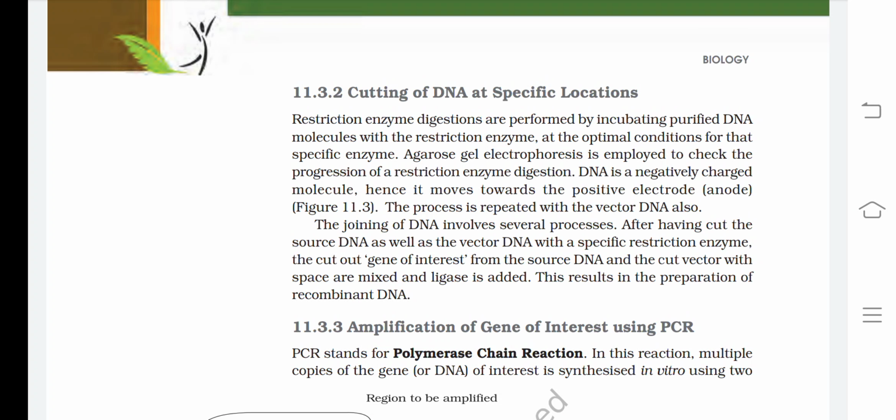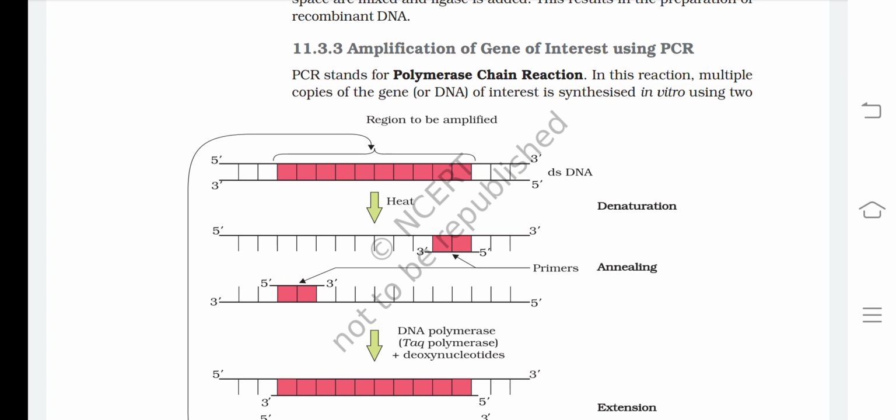Now, amplification of gene of interest using PCR. PCR stands for polymerase chain reaction.